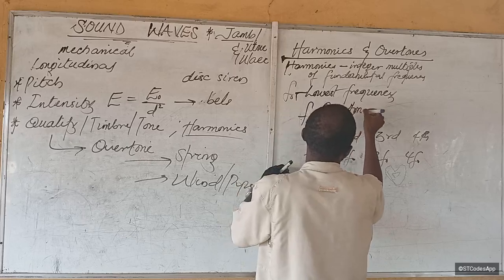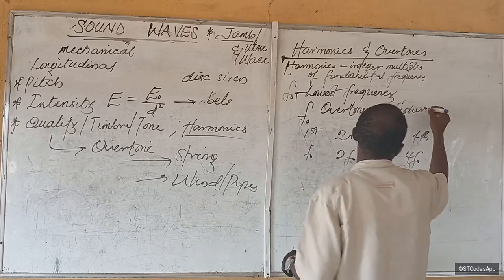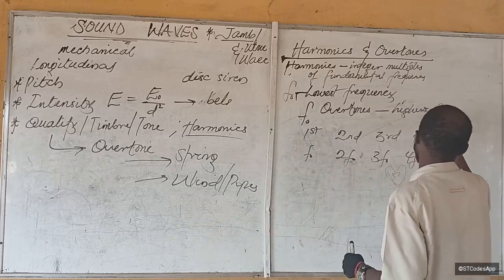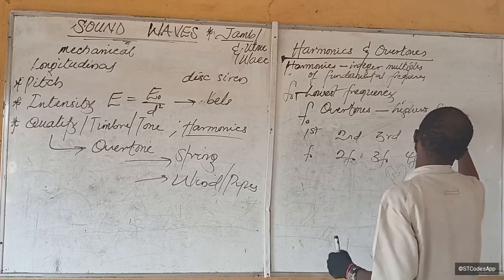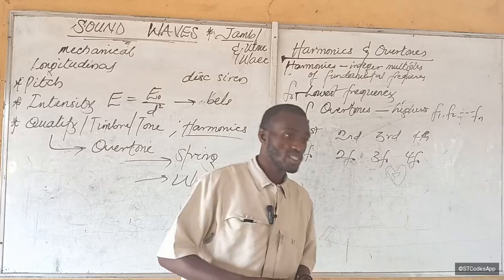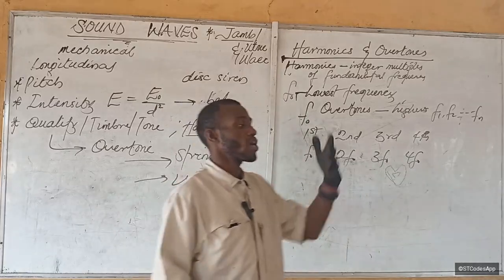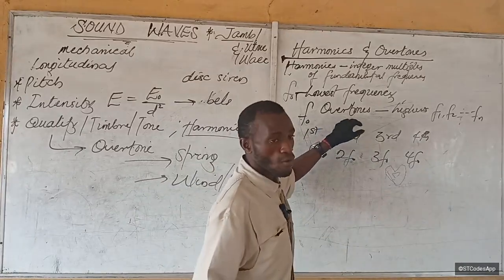Overtones are higher frequencies than the fundamental frequency. So any frequency that is higher than f sub naught is called what?